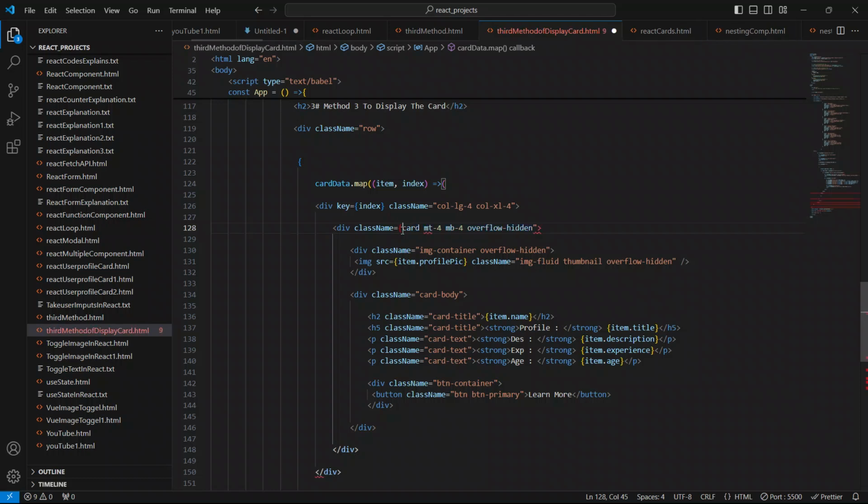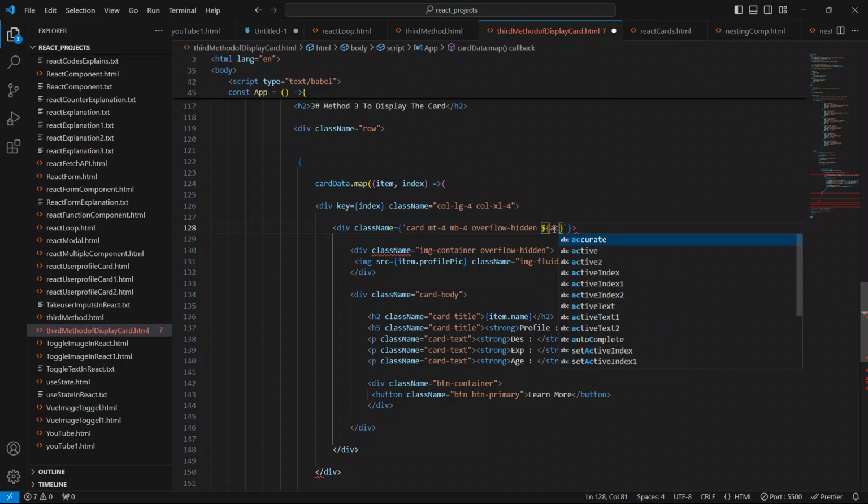I'm going to use a backtick, remove this, close this, and use a backtick also. Now we concatenate the classes: dollar sign and opening and closing braces, to concatenate the class in React.js. So I'll say here activeIndex.